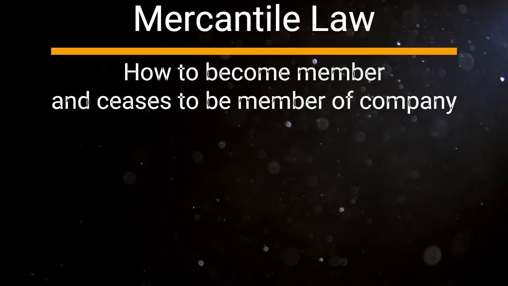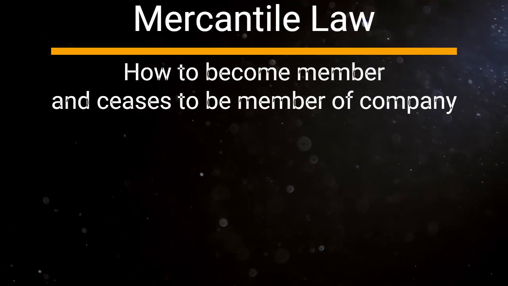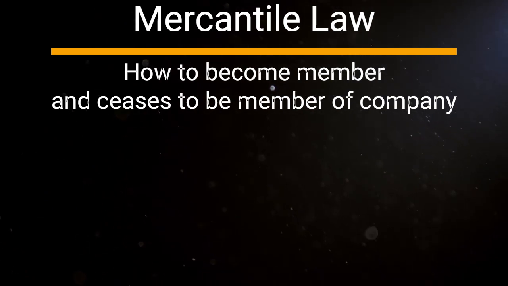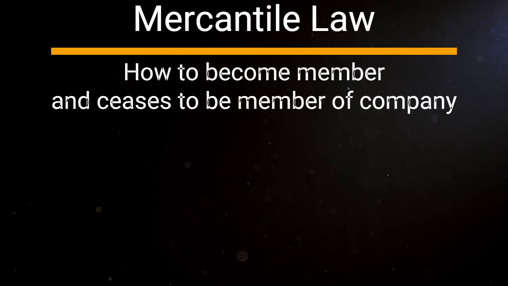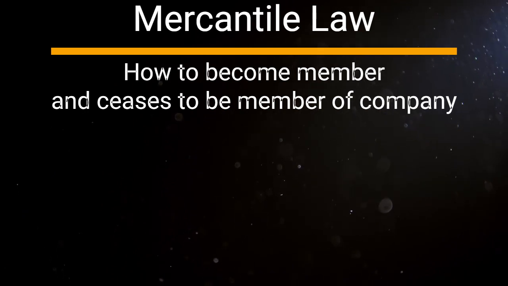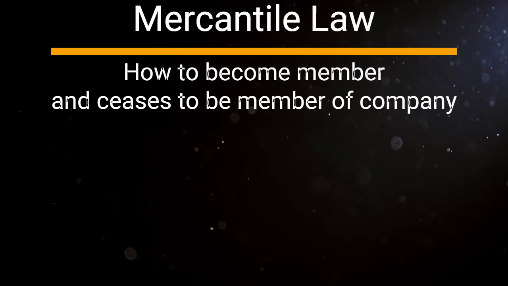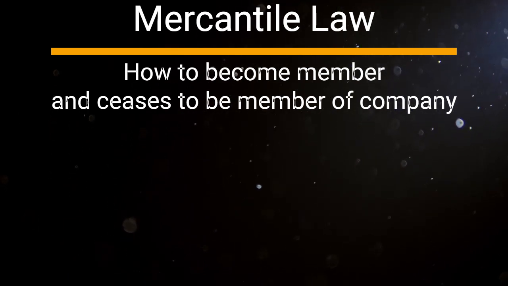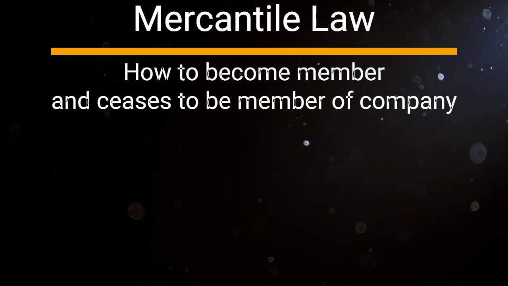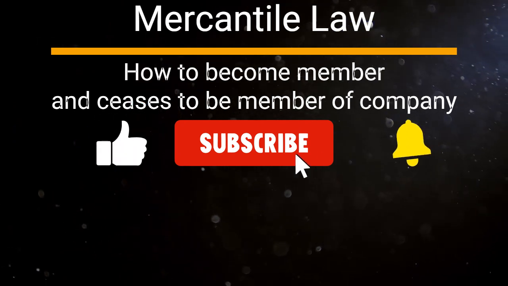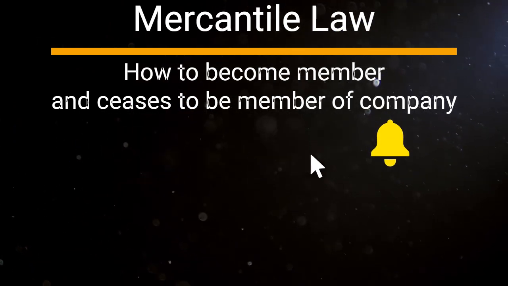Heading number 2. Characteristics of a company. Following are the main characteristics of a company. 1. It is a voluntary association. 2. It is an artificial person. 3. It has a separate legal entity. 4. Liability of its members is limited. 5. Ownership and management are in different hands. 6. The shares of the company are freely transferable. 7. It has a common seal. 8. It has perpetual existence.